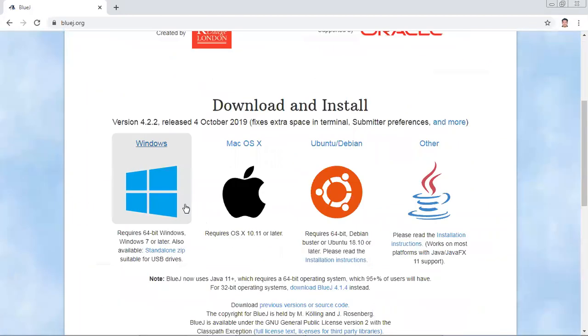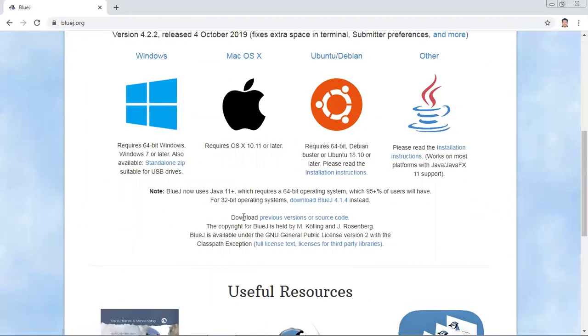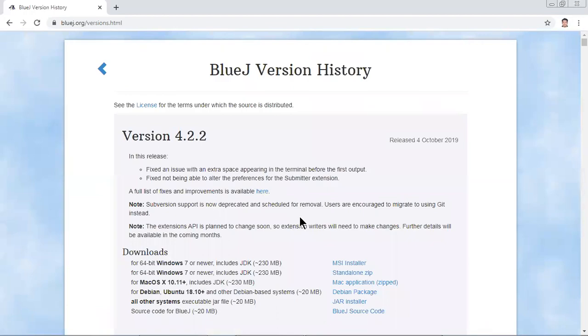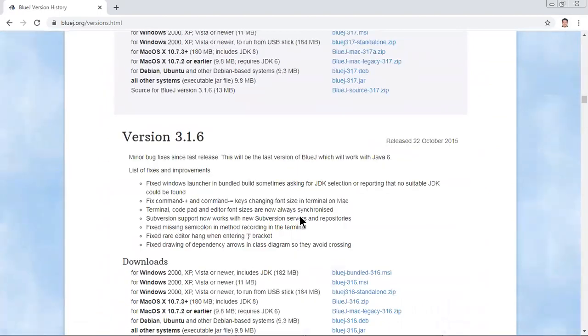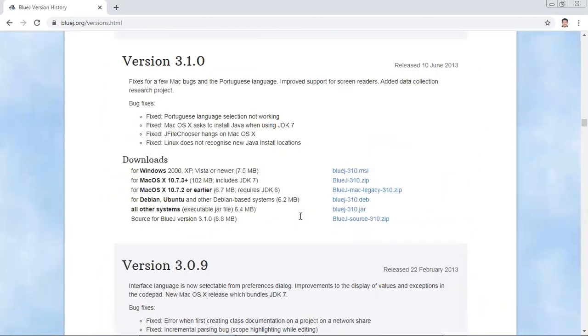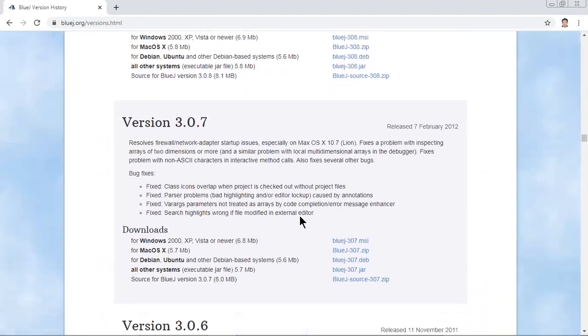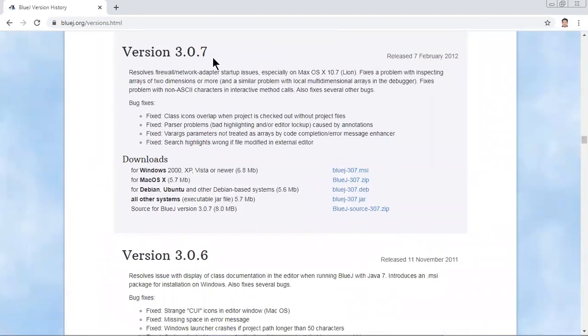So is there any previous version? Okay, download. Here you can see at the bottom, this one, download previous versions or source code. Let me click over at this option. Okay, 4.2.2, no, I want 3.0.7. Yes, I recommend you all to download 3.0.7. Okay, from here you can download the zip file. Clear? For Windows, this first one, bluej307.msi, and then you can install it in your system.